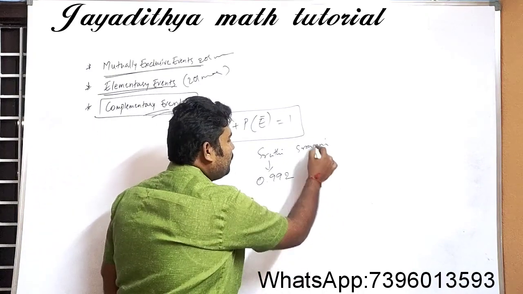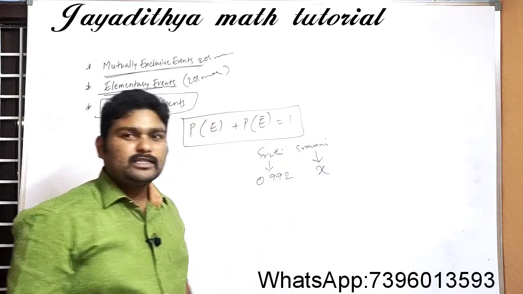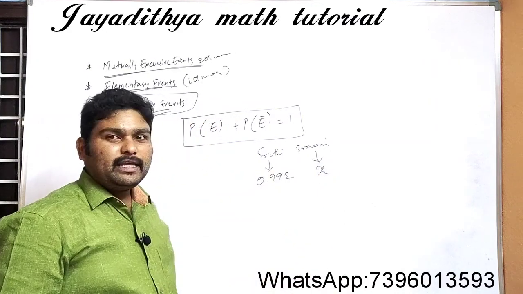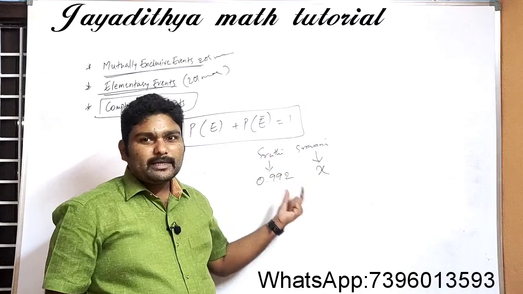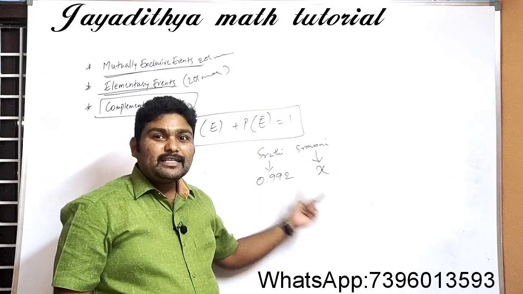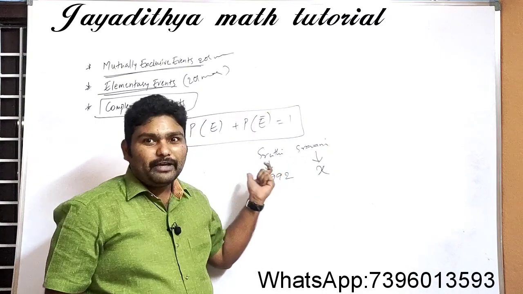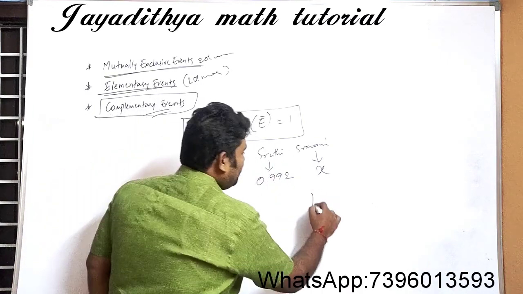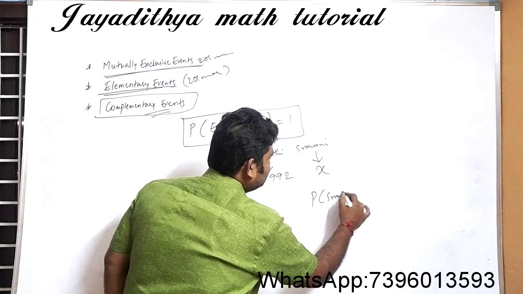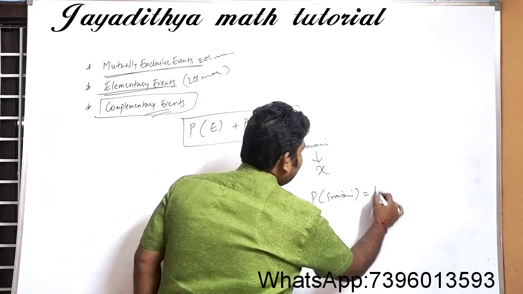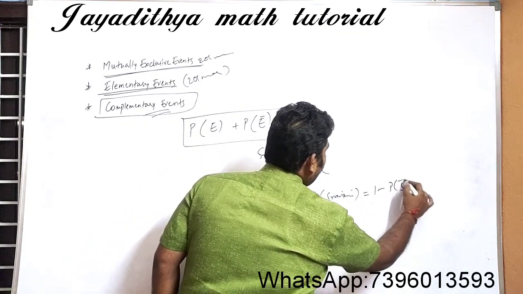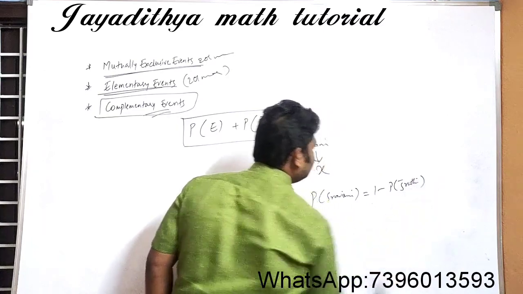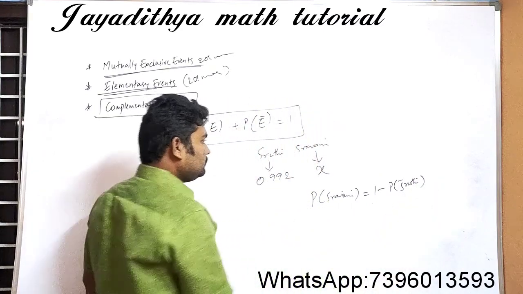What is the probability of Shravani winning the game? See here, only two members are playing. Shravani winning the game means Shruti should not win, right? So simply the probability of Shravani winning will be 1 minus the probability of Shruti winning. You can write it like this.